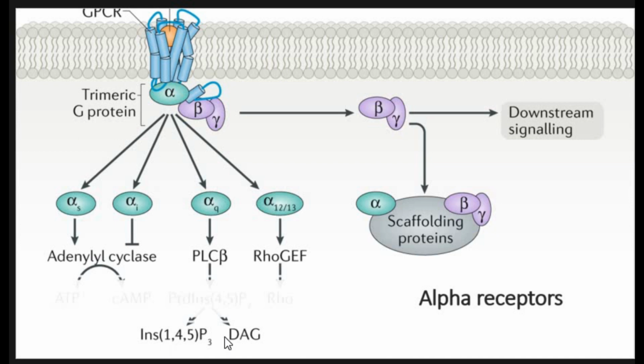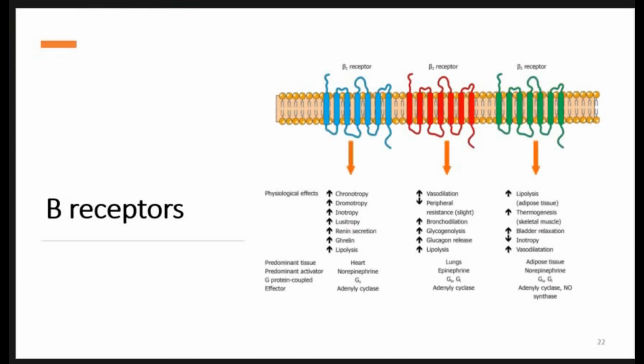Alpha Q receptors are basically phospholipase C receptors, and they are responsible for the production of diacylglycerol and IP3, inositol triphosphate. Then we have beta receptors, and beta receptors are of beta 1, beta 2, and beta 3 types.